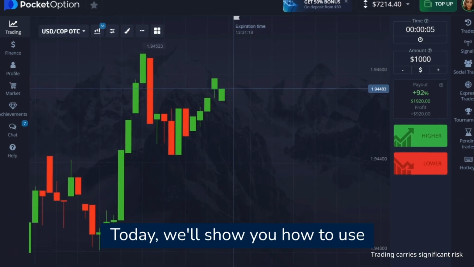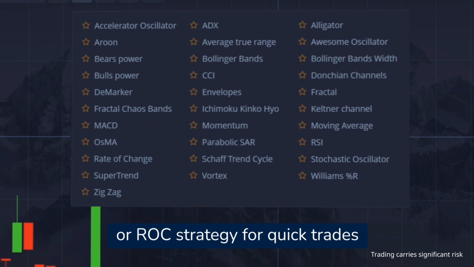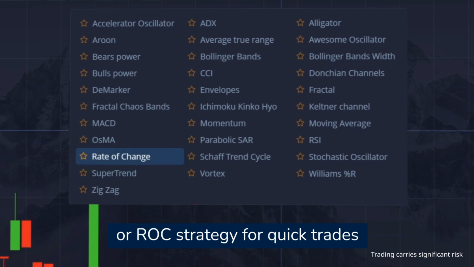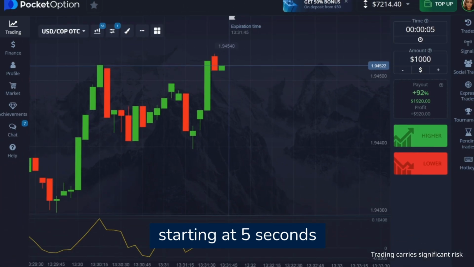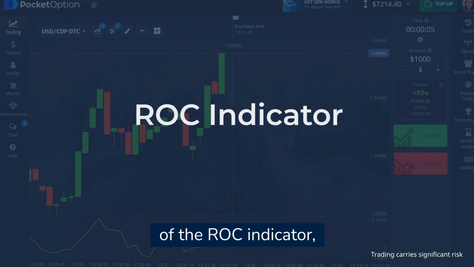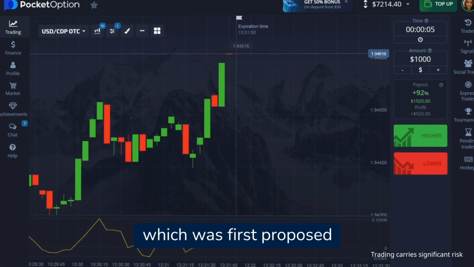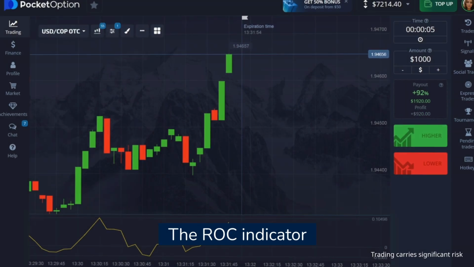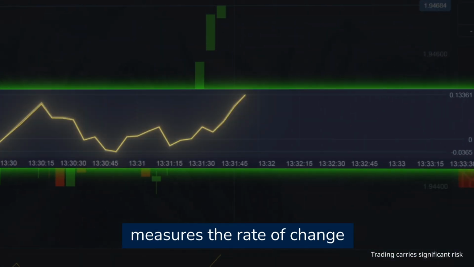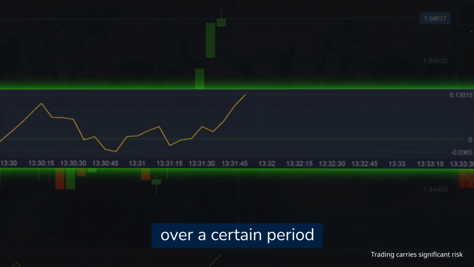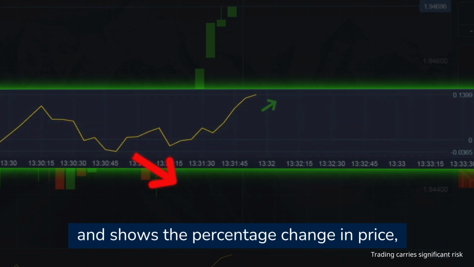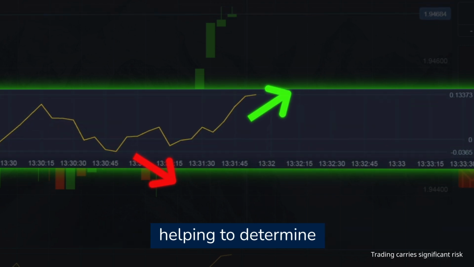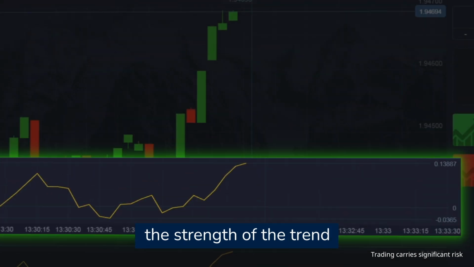Today, we'll show you how to use the rate of change, or ROC strategy for quick trades, starting at 5 seconds. This is a strategy based on the use of the ROC indicator, which was first proposed in the works of Dr. Alexander Elder. The ROC indicator measures the rate of change in the price of an asset over a certain period and shows the percentage change in price, helping to determine the strength of the trend.